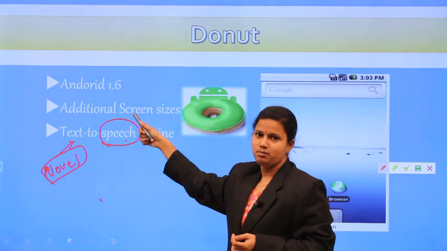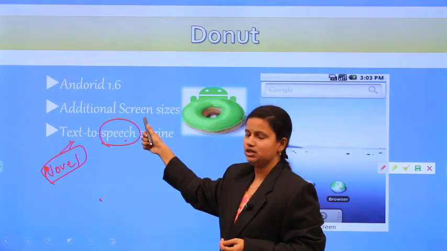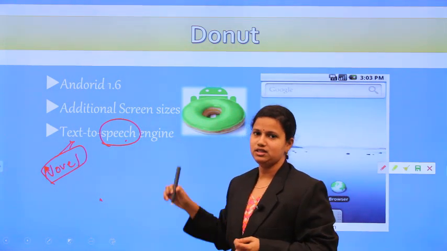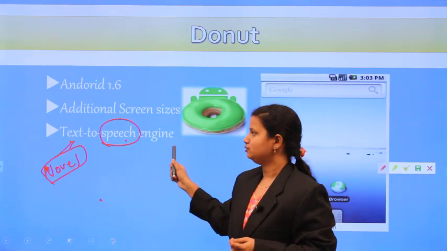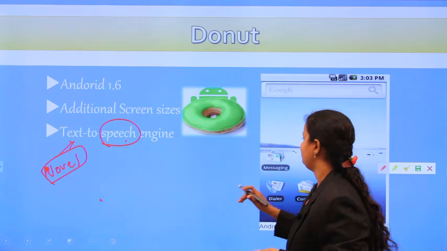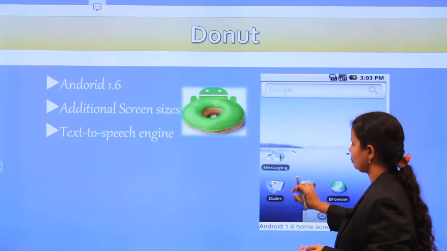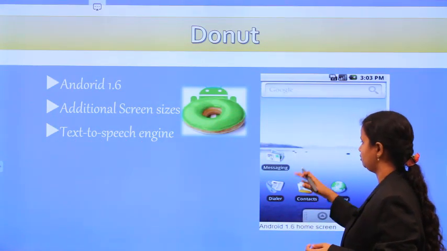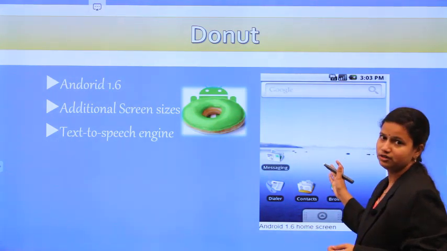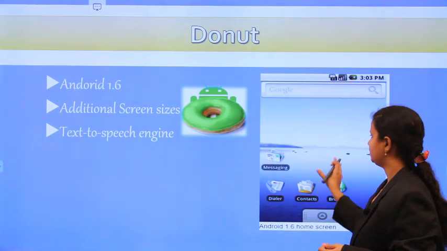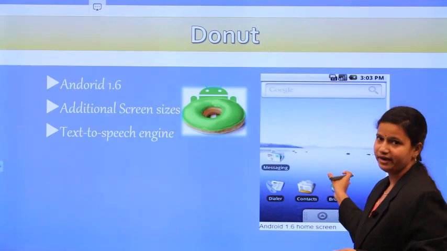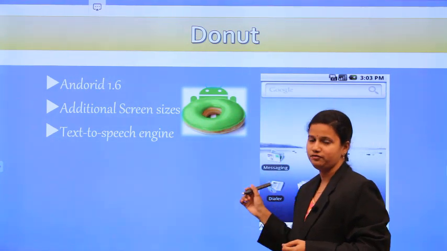So the Donut version number is 1.6 and it has two different additional features: additional screen sizes and text to speech. This is the user interface of your Donut. The screen size will be modified.